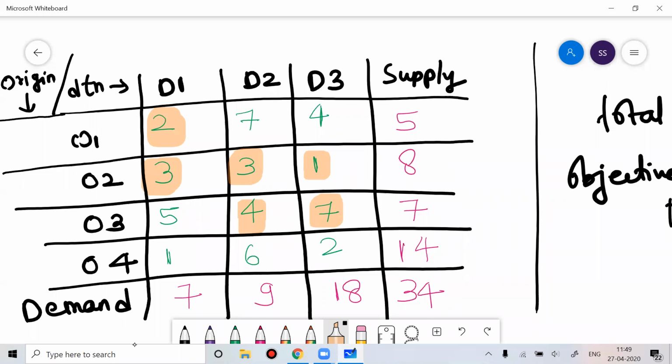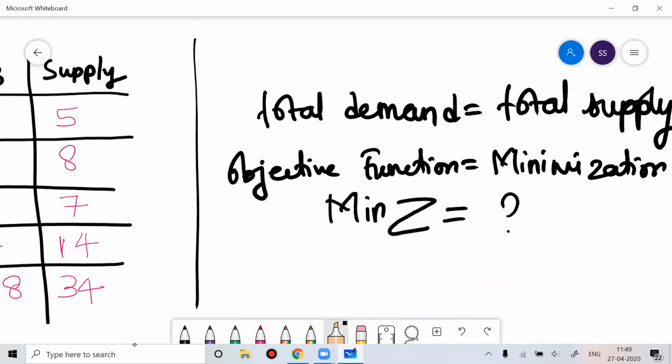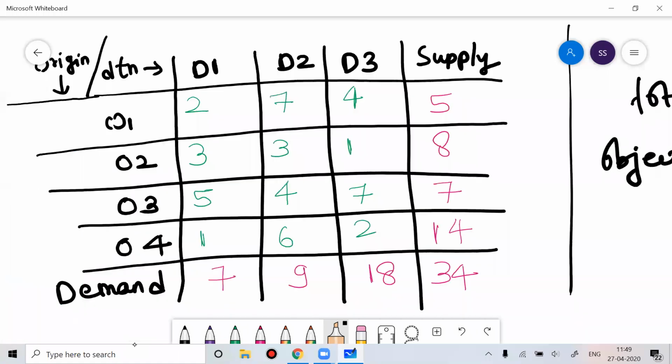So there they'll mention that you have to solve this problem in such a way that you get the maximum as the objective. But what I'm teaching you right now is that whenever you solve the transportation problem, you have to solve it in such a way that your objective function is minimization. In a 5 marks or 10 marks question in the exam, they will not emphasize much on minimization or maximization.